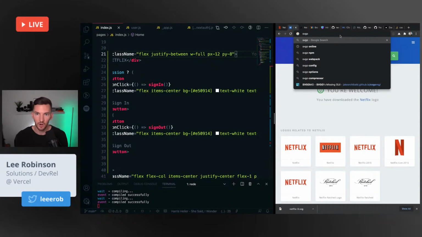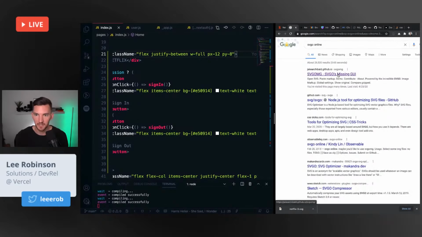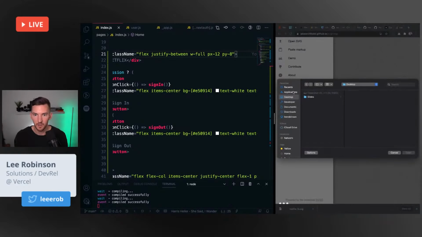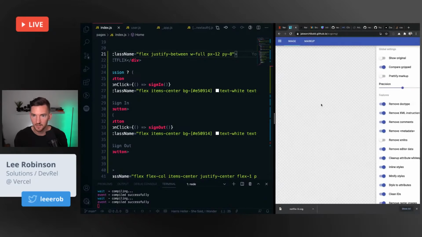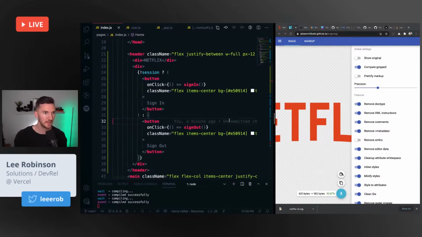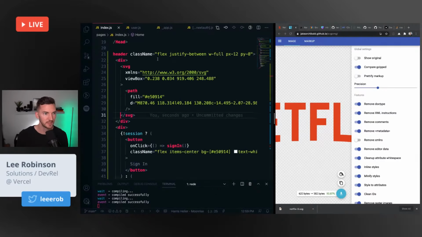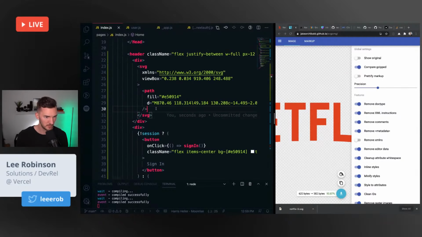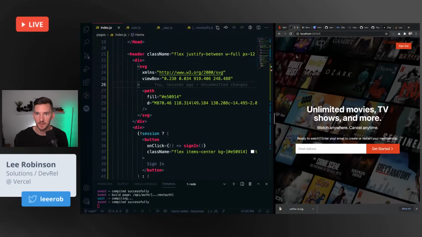Then I go to SVGO online because it's an online optimizer. You just drop it in here. And I'd say, okay, open SVG, go find that inside here. And now you see it dropped it 93%. So it really shrinks the size down, which you want to do. You can copy that. And then let's go back over to here. This doesn't copy as JSX, so I'll probably have to change some things, maybe. You might have to change like hyphen case to camel case, but that seemed fine.